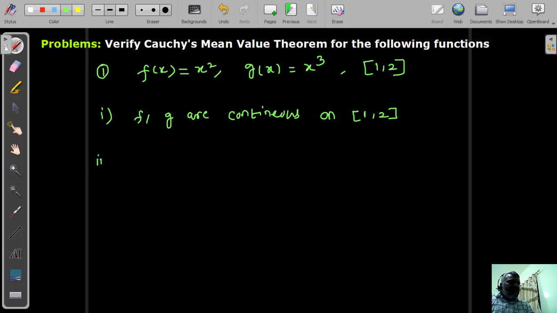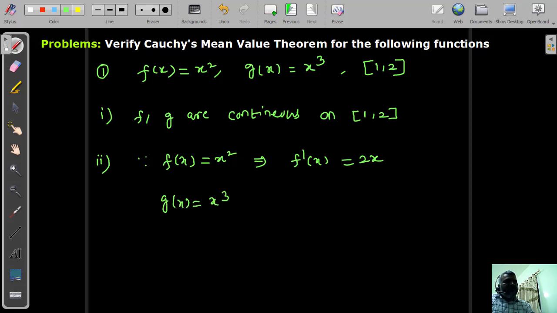So after that we will talk about differentiability. Since we have f of x is x to the power of 2, now we need differentiation. f dash of x equal to 2 times x. Again we have another function, second function, g of x is x power 3. Differentiate this function also, g dash of x. So I will get here 3 times x power 2, derivative of x power 3.